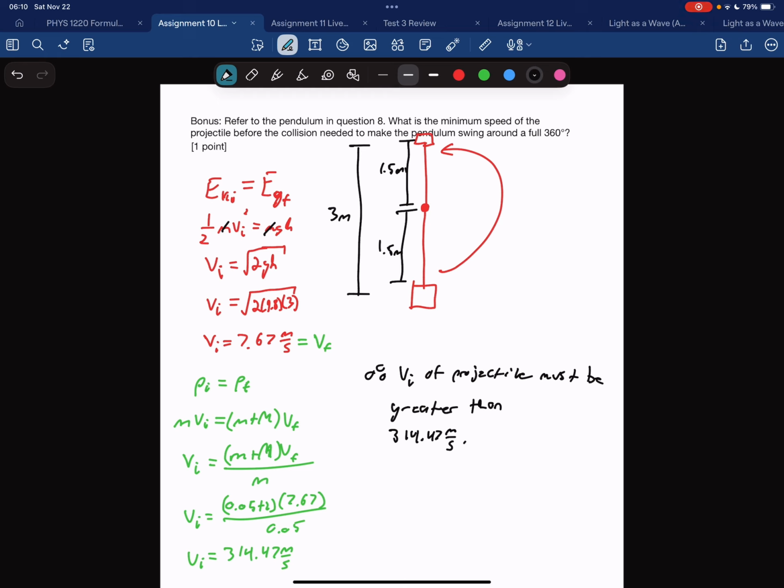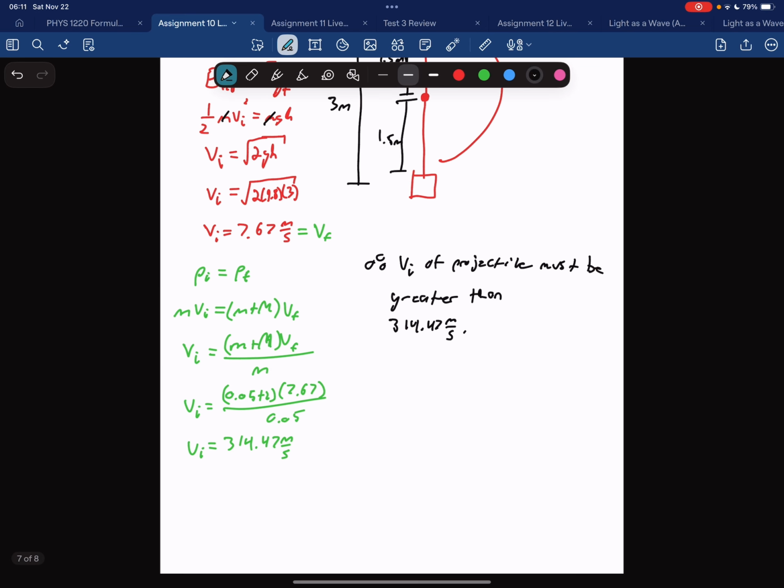So if you add just a bit more speed, it will have slightly more kinetic energy than it could ever have gravitational potential energy. So then you know it would continue around in a circle. If it hit at exactly 314.47 meters per second, the pendulum would just be stuck upside down right there at the top. So lastly, this also again only works for it being a rigid rod.